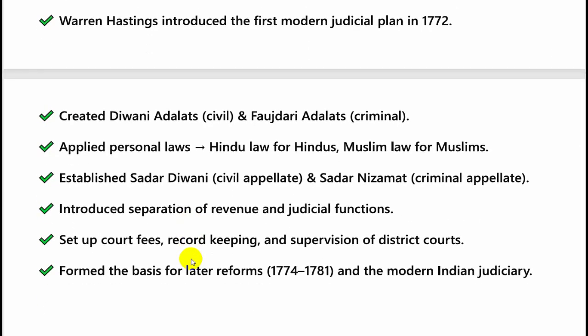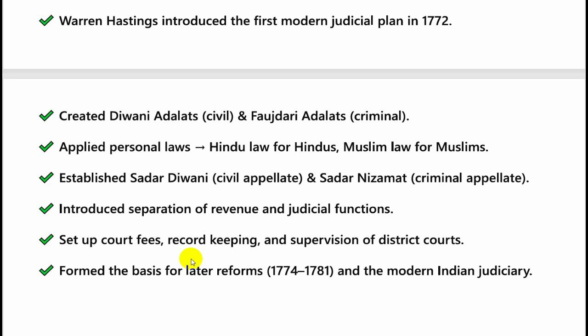So Warren Hastings introduced the first modern judicial plan in 1772. This plan created Diwani Adalats, also known as civil courts, and Faujdari Adalats, known as criminal courts. Applied personal laws, Hindu law for Hindus and Muslim laws for Muslims. Civil court appeals would go to Sadar Diwani and criminal appeals would go to Sadar Nizamat Adalat.